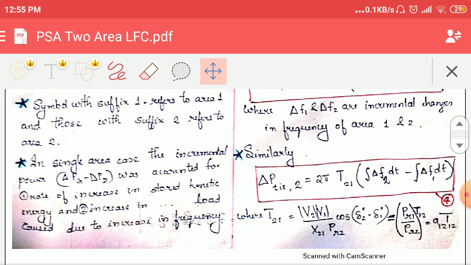In a single area case, we have already studied that the incremental power, that is delta Pg minus delta Pd, accounts for the rate of change in stored kinetic energy, and the second one is the increase in the load caused due to the increase in frequency. You can refer to the generator load model to understand this concept. In the single area case, we have already studied this portion.